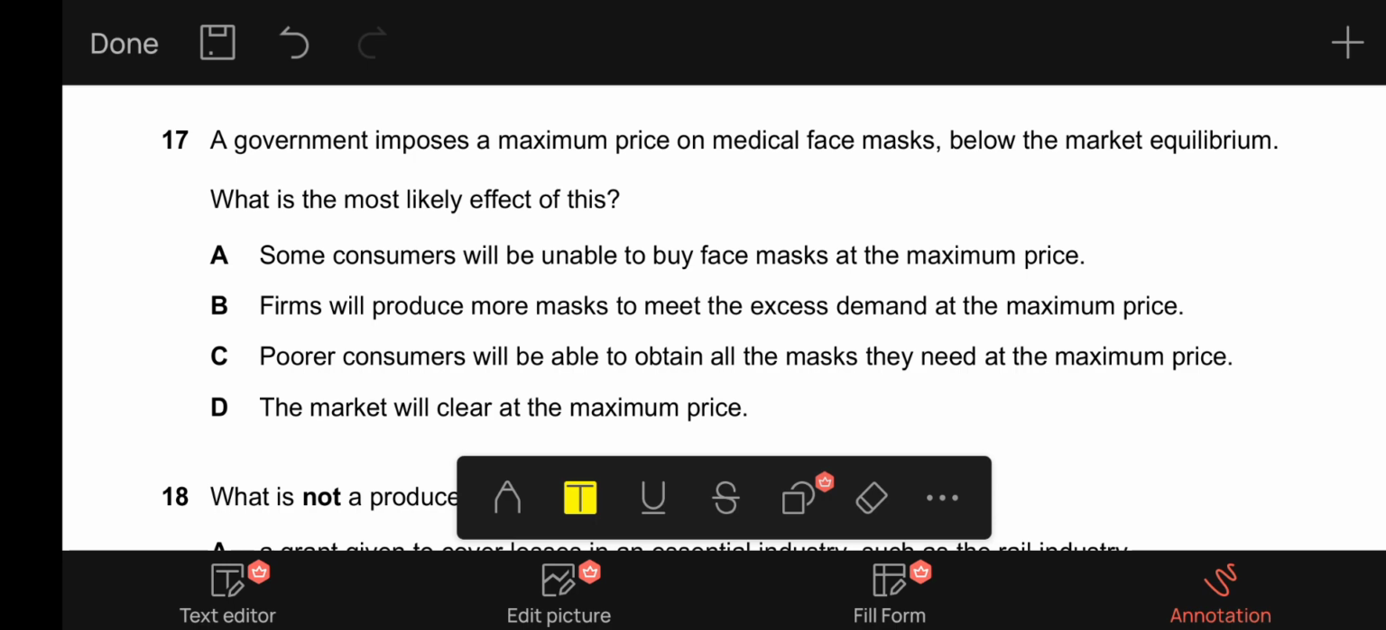This is correct because there's always a shortage when there is a maximum price imposed below the equilibrium price, because the suppliers reduce their supply due to lower price and the consumers increase their demand due to lower price, which causes a shortage in the market, and this will result in some consumers being able to buy the face mask at the maximum price while all others will not be able to get the face mask at the maximum price. To understand it better, let's draw a diagram.